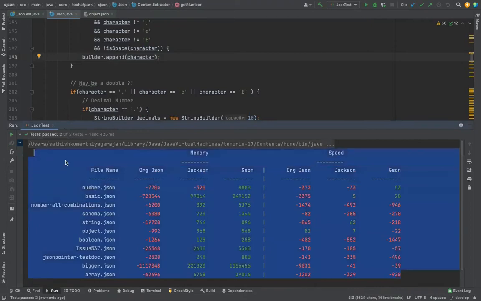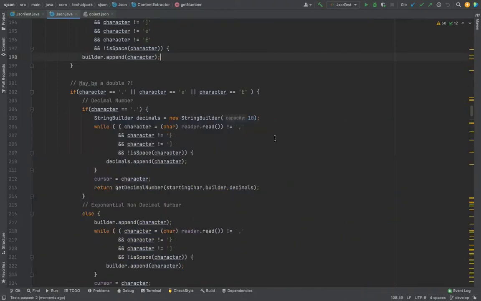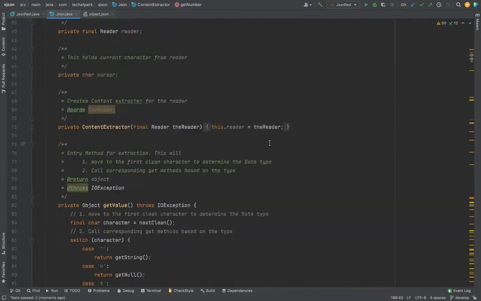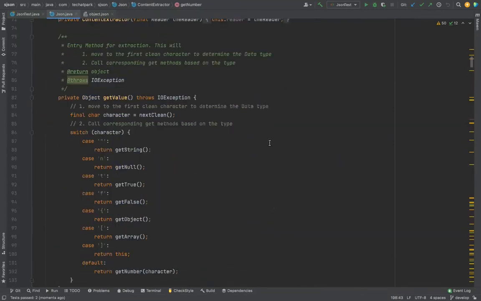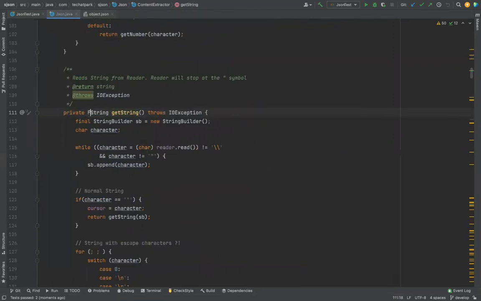So these are the numbers. Now we are going to target this part. Okay. Now let us do the completable future part. Now what I'm going to do is, I'm going to make all my getters return a future. Bear with me, I type a little slow.